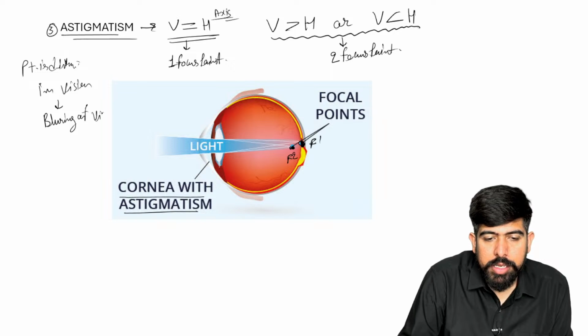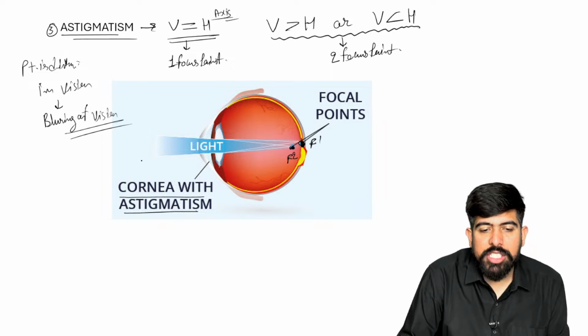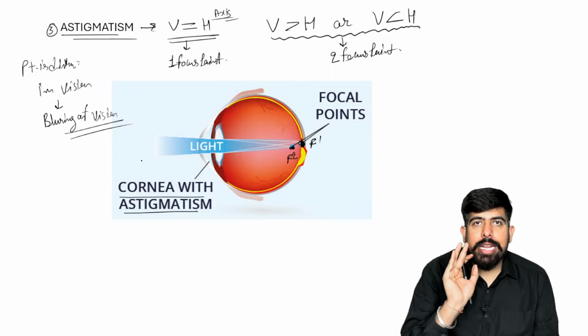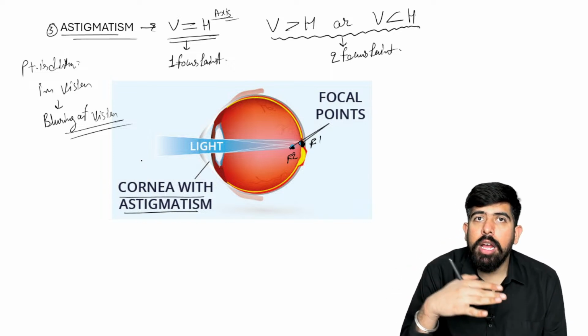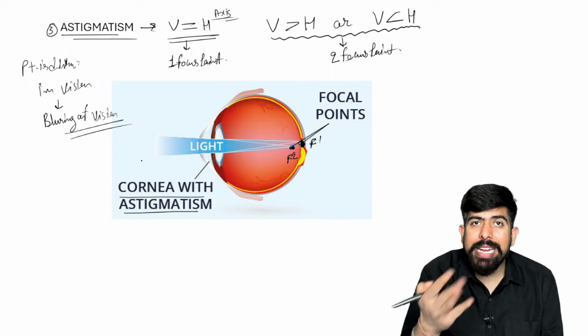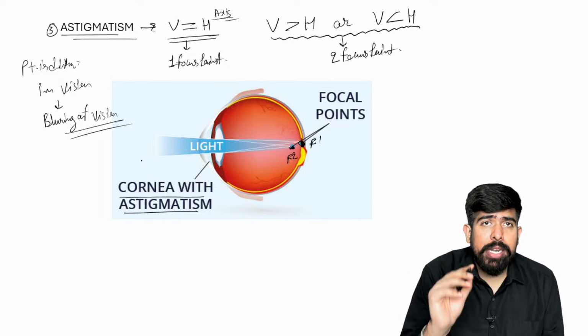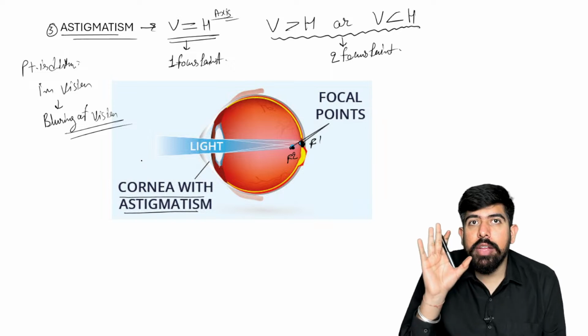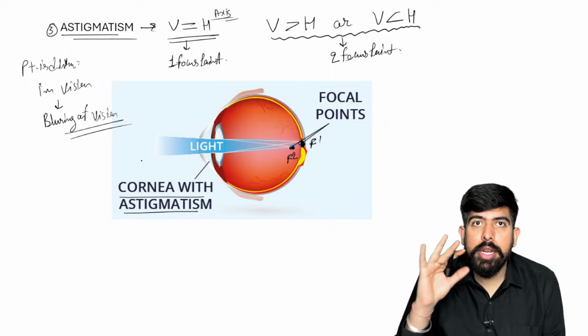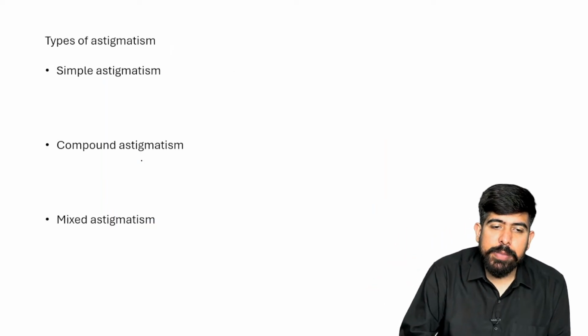Yes, the patient is having blurring of the vision. Of course, there will be myopic astigmatism or hypermetropic astigmatism, but please remember the difficulty is blurring of the vision in this patient.